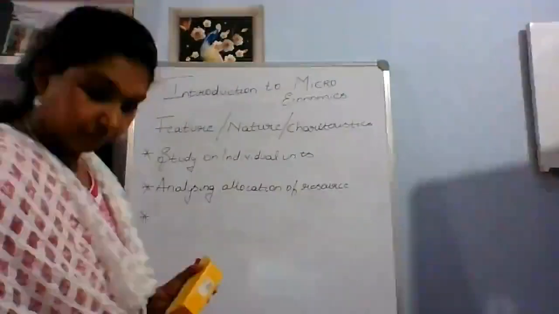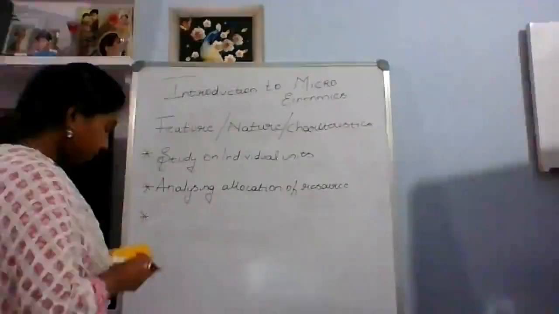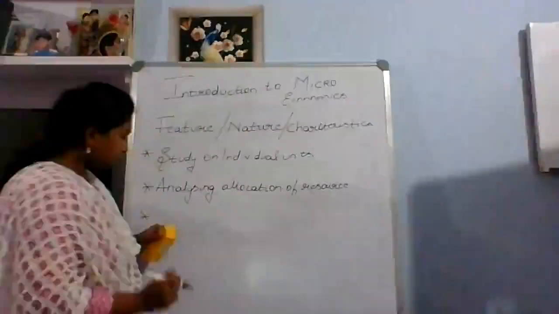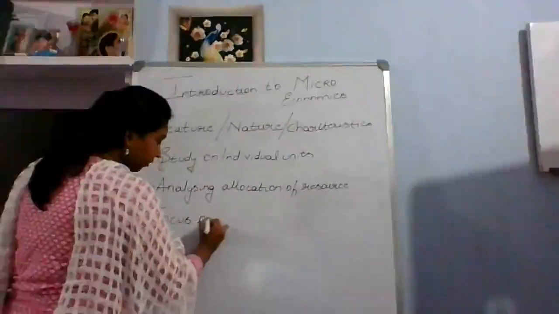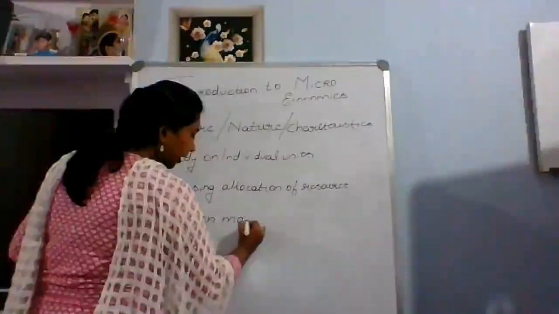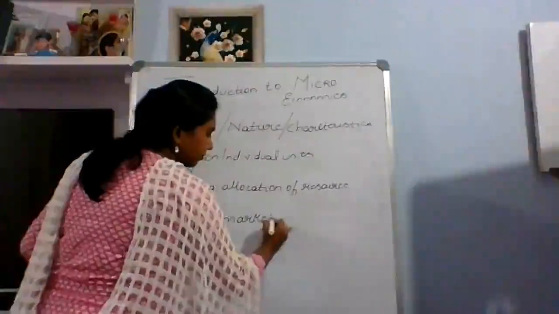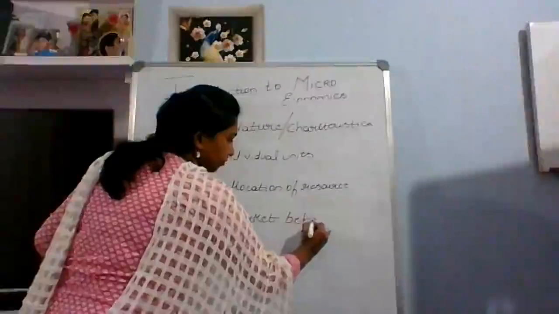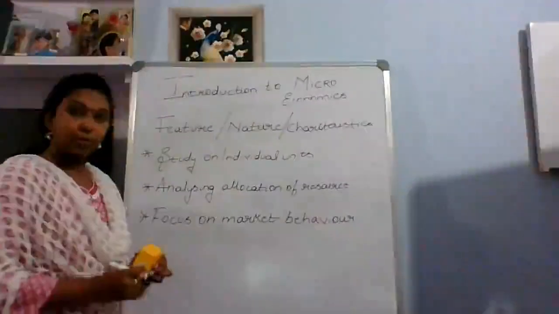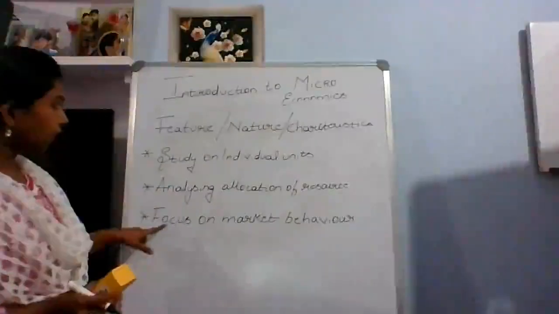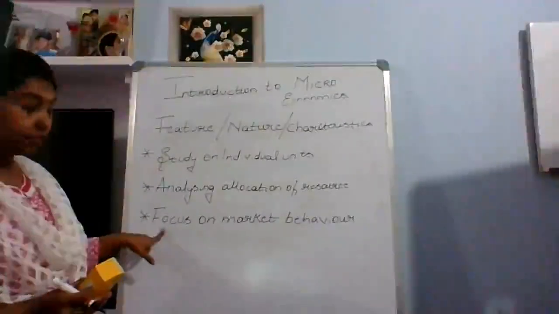And the next one is focus on market behavior. You may have a question: why should we have this as our feature?